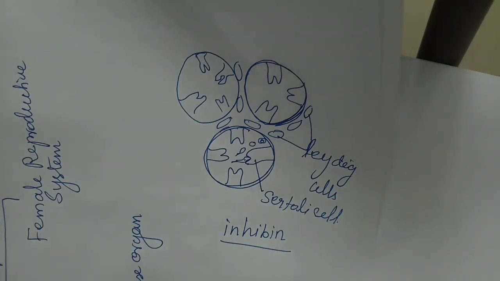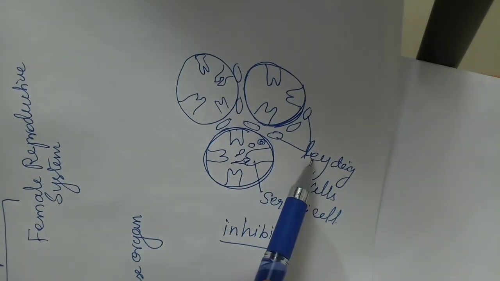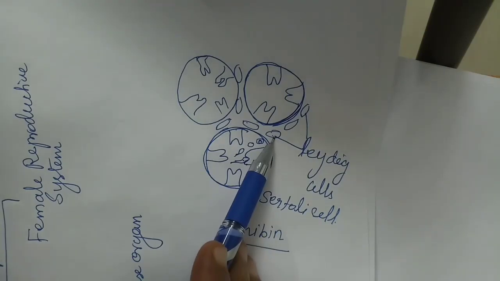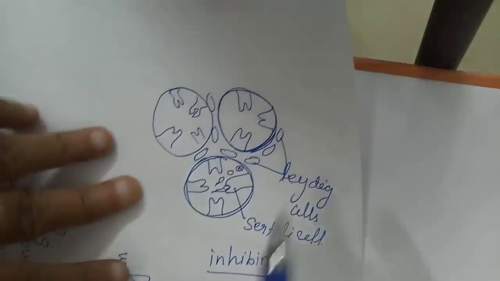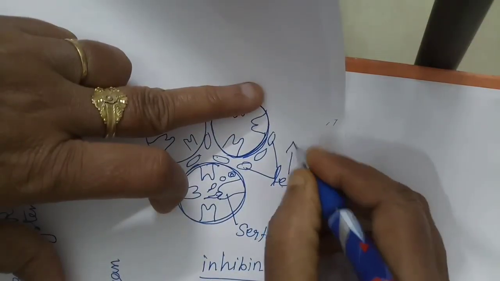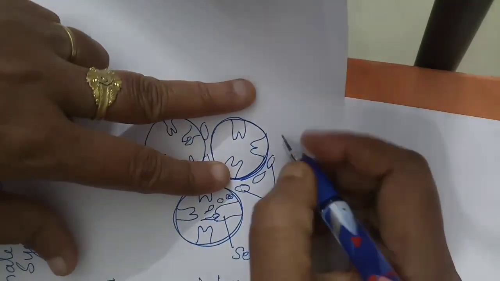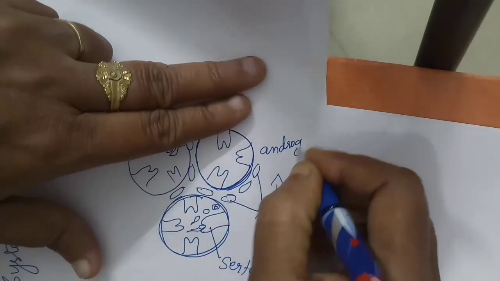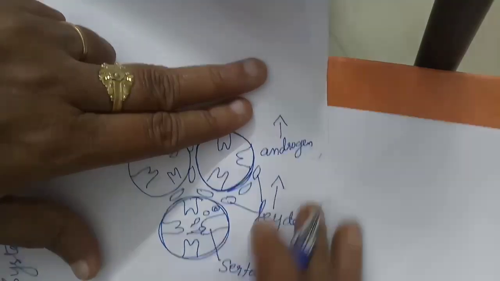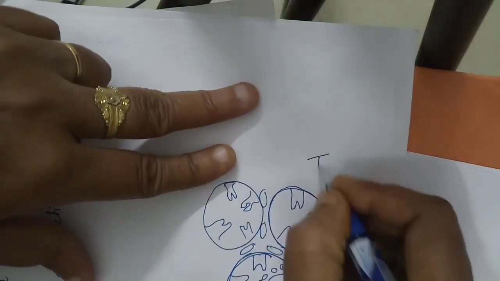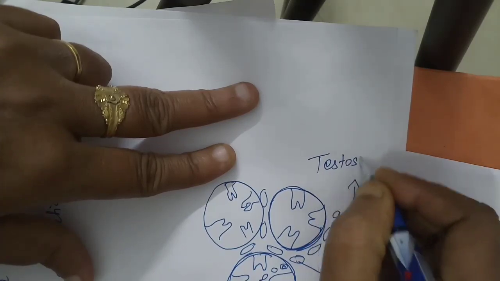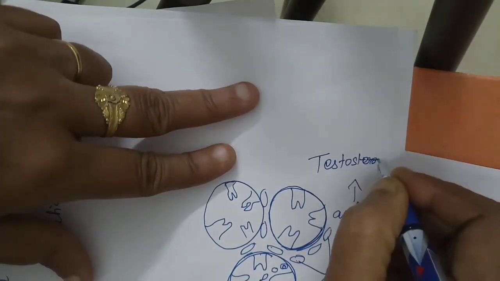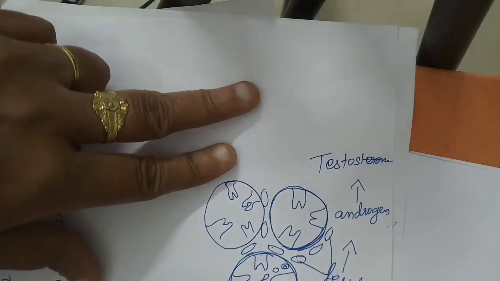I told you about the interstitial cells or Leydig cells. This is the Leydig cell or interstitial cell, and this Leydig cell secretes a male hormone called androgen, specifically testosterone.